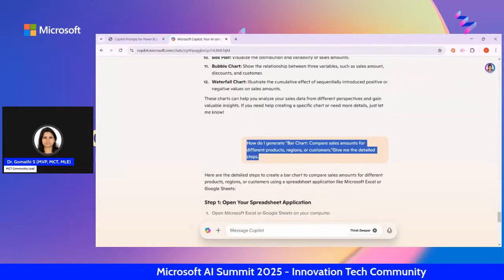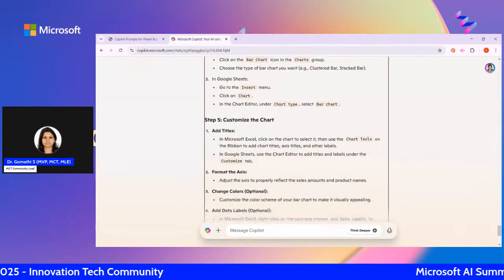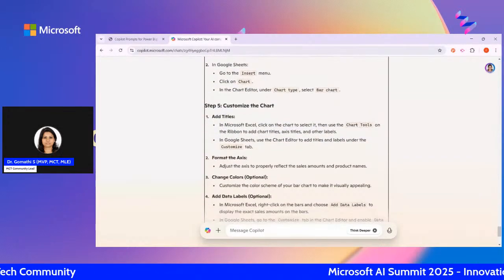in order to create this bar chart. That is not being told, right? I didn't tell it that. So that is why it is showing what is commonly asked by everyone.